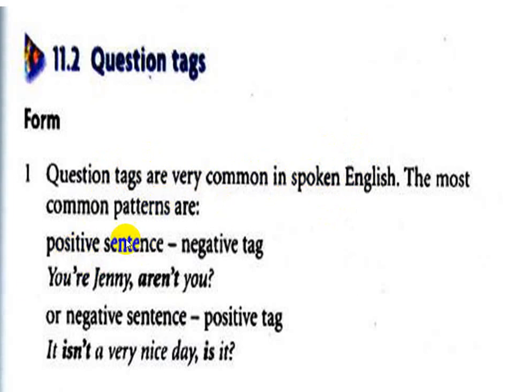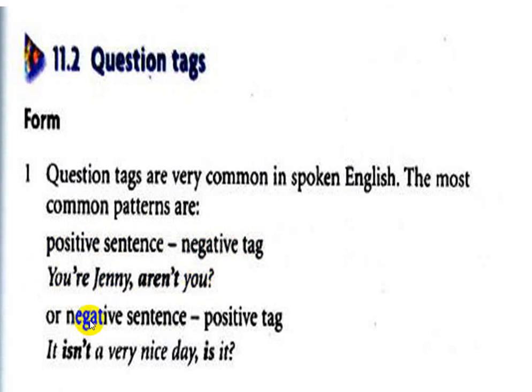The most common pattern: with a positive sentence, the tag must be negative. With the positive sentence there is a negative tag. For example, you're Jenny. This is positive, and a negative tag goes with it: aren't you. You notice this is positive, but the tag that came with it is negative. You are Jenny, aren't you.